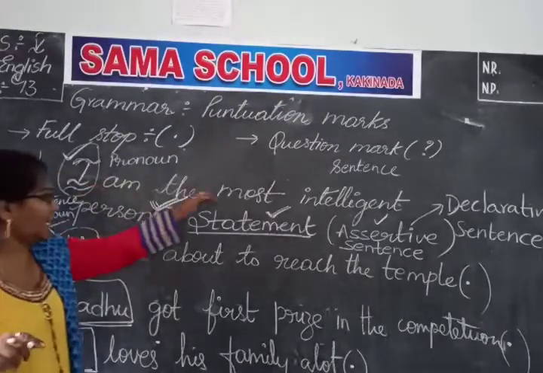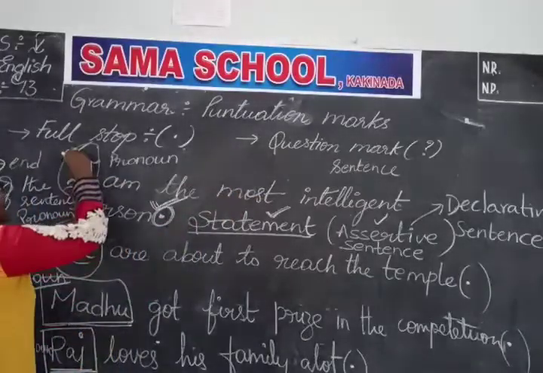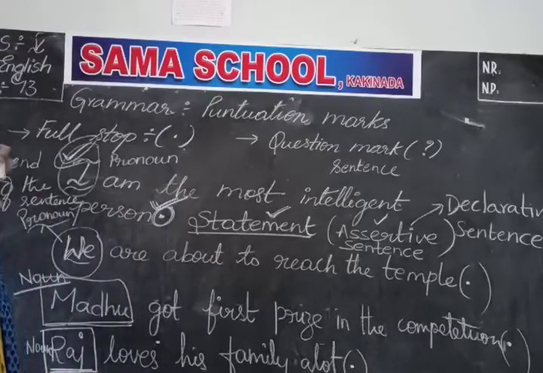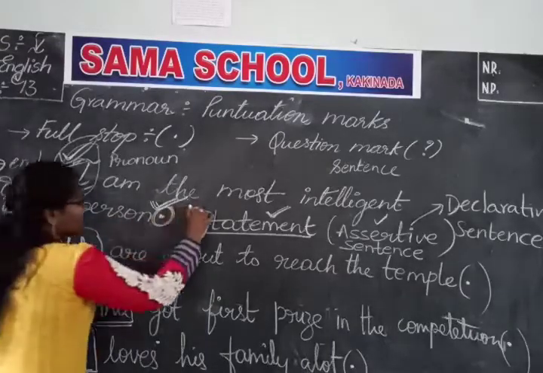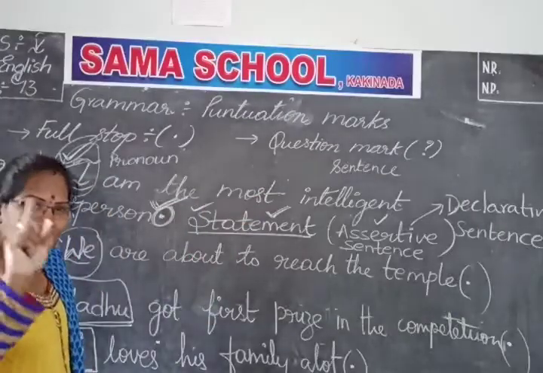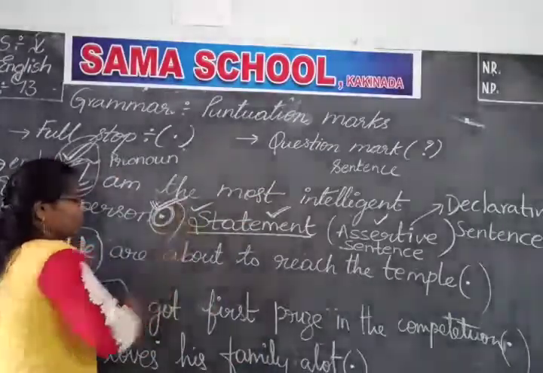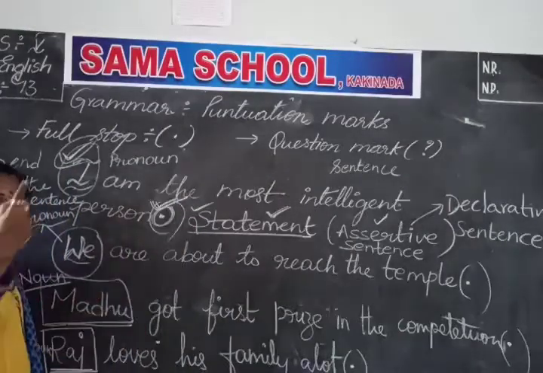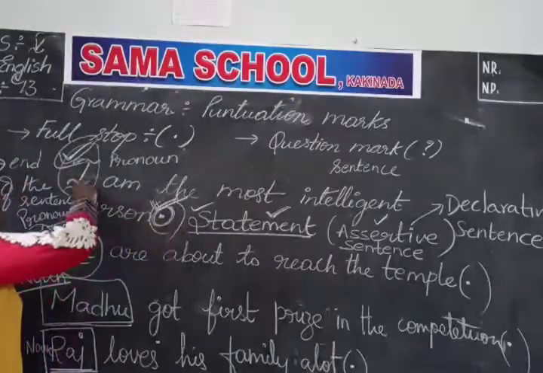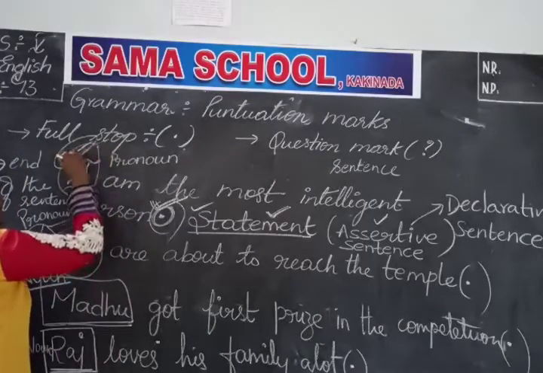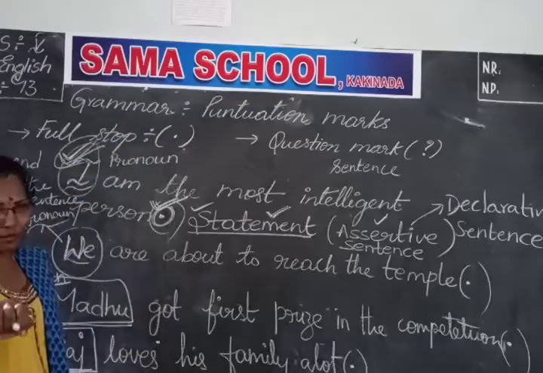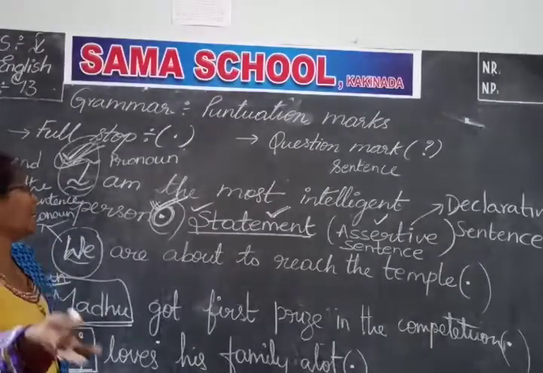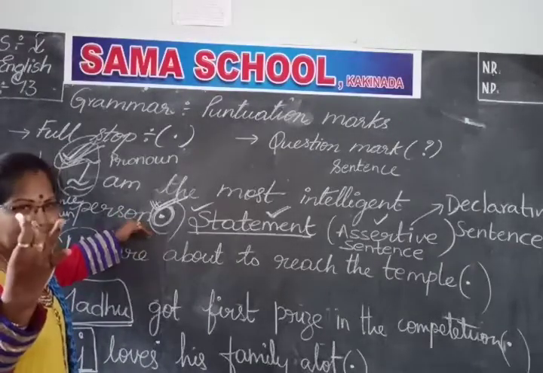I am the most intelligent person. So this is a clear-cut piece of information. Clearly, the information is being given. The information is given means it is considered as a statement. And if it is a statement, definitely we must place a full stop. Okay. So, if we are not able to identify, the second clue is you can find whether the first word is starting with a noun or a pronoun. If the sentence is starting with a noun or a pronoun, that also you can take as criteria and you can place a full stop. This is the second clue.